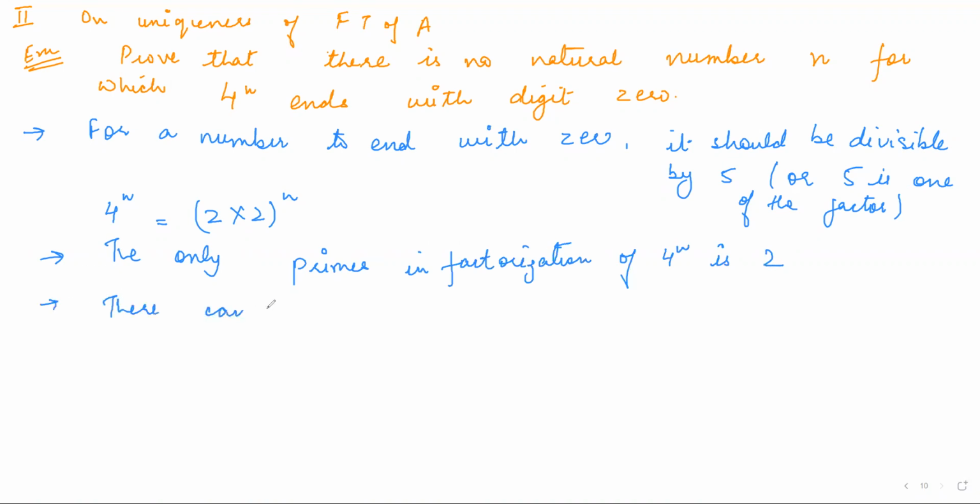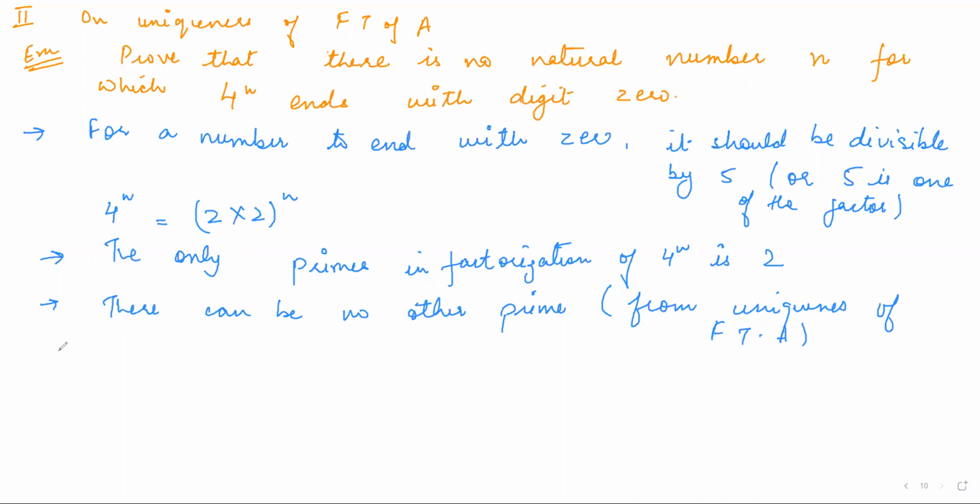There can be no other prime. Why can we say this? From the uniqueness of the fundamental theorem of arithmetic. Here I'm using that part. 4 is always 2 into 2, right? There is no chance that somewhere I get 4 equal to 2 into 5 or something. So there's no chance of any other prime. It will always be 2 into 2. That is the uniqueness part of the theorem.